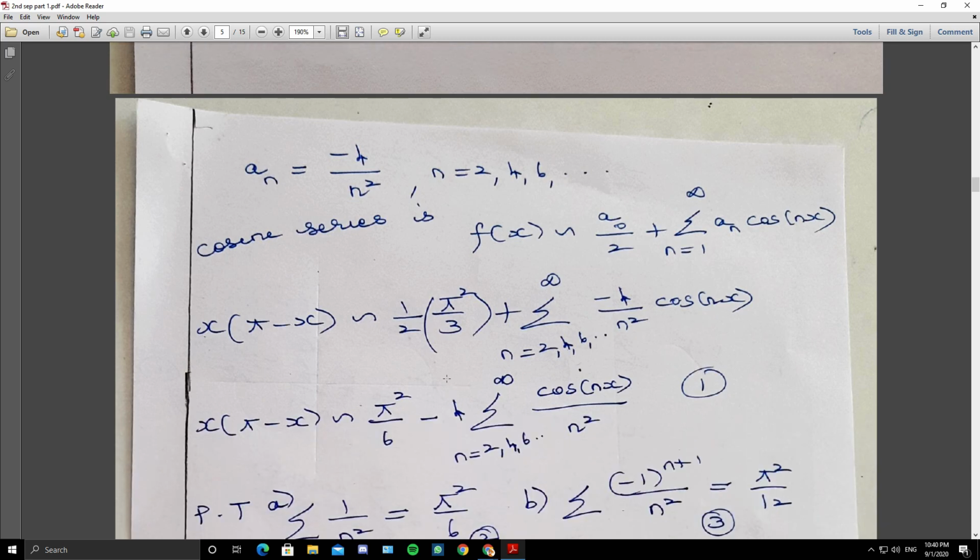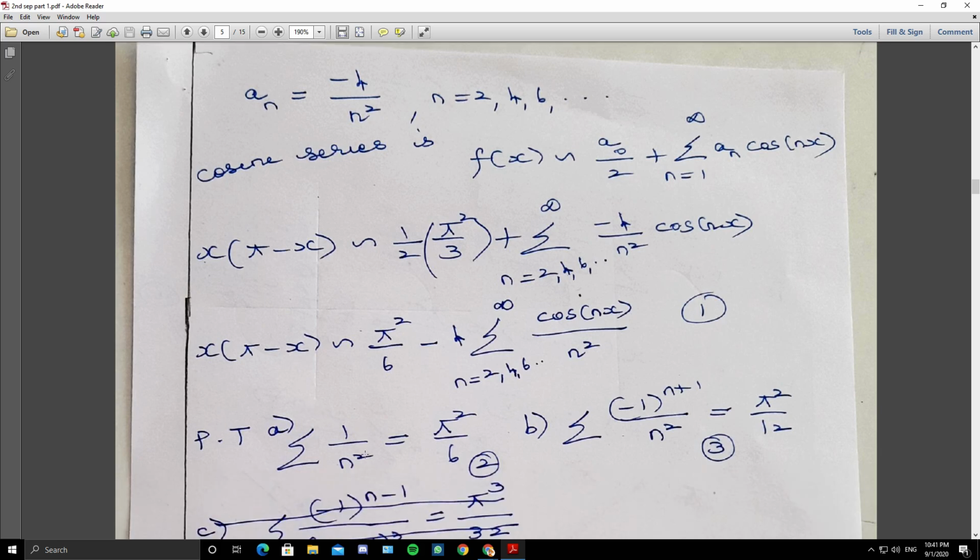So I have taken x, what is f of x? x into pi minus x, and this is pi square by 6. I have taken minus 4 out, summation 2, 4, 6 etc. to infinity cos of nx by n square. So we have got the cosine series of x into pi minus x. So for this function we have both cosine series and sine series. The parabolic function is expressed as both a cosine series and a sine series.